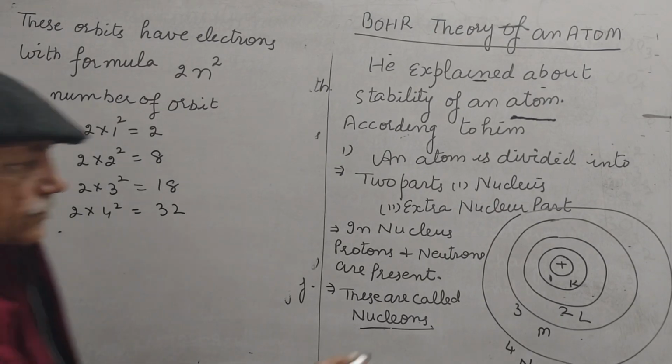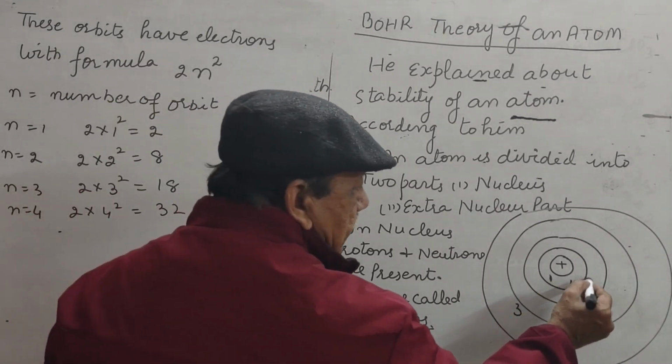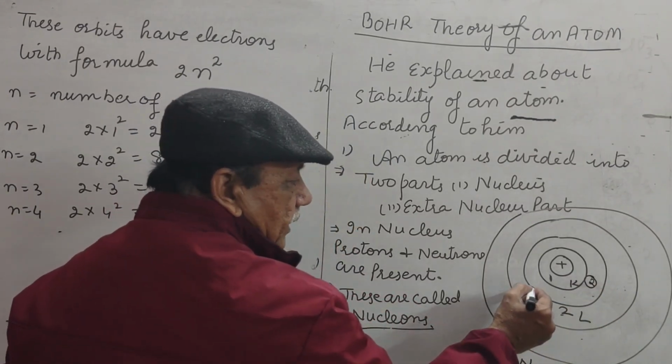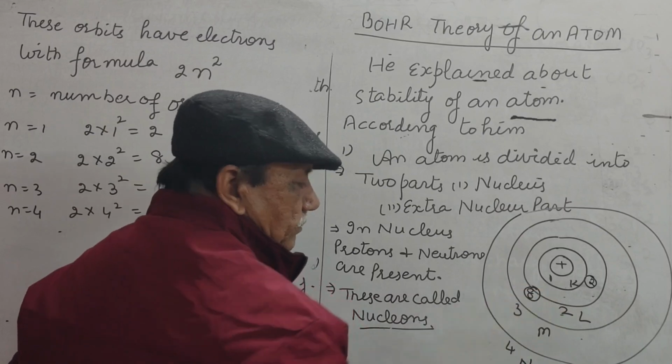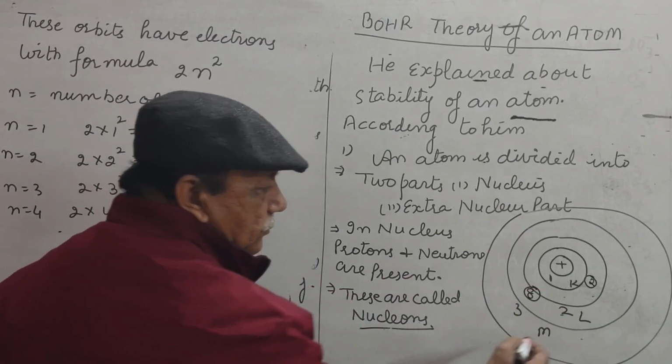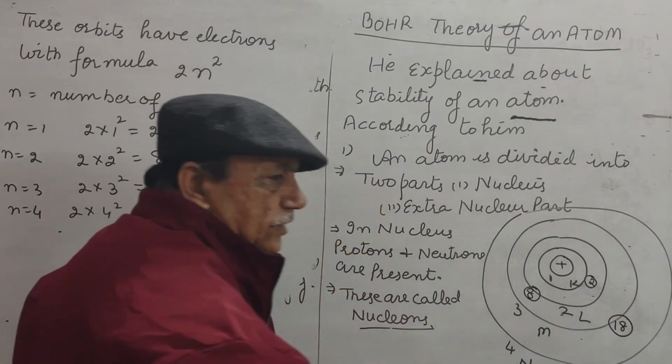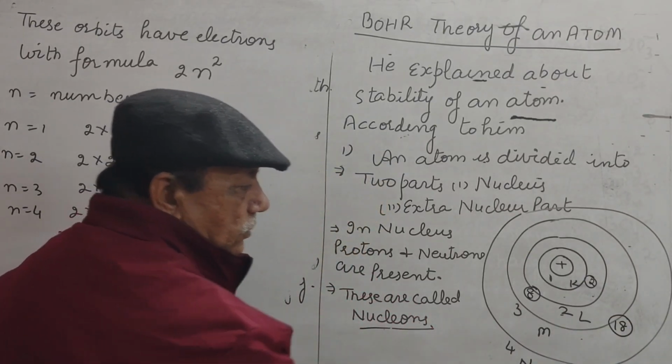Meaning in first orbit there can be maximum 2 electrons. In second orbit there can be maximum 8 electrons. In third orbit there can be maximum 18 electrons.